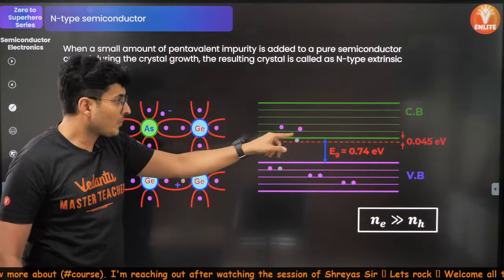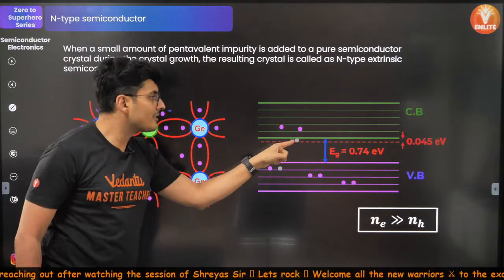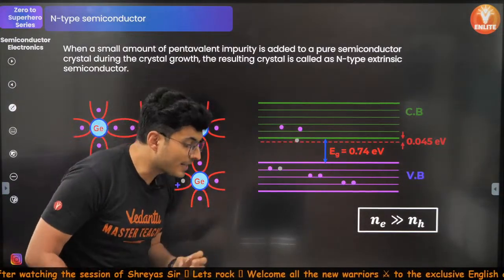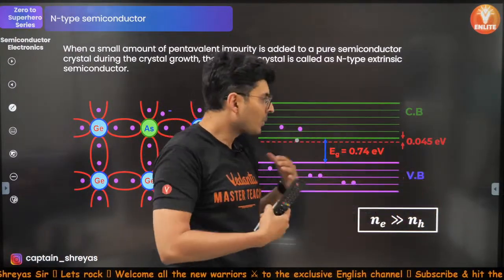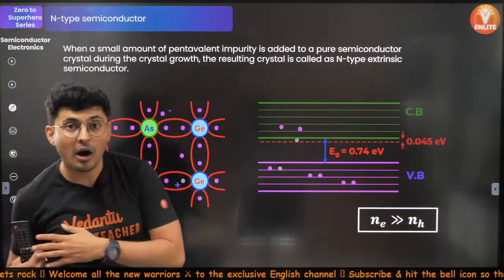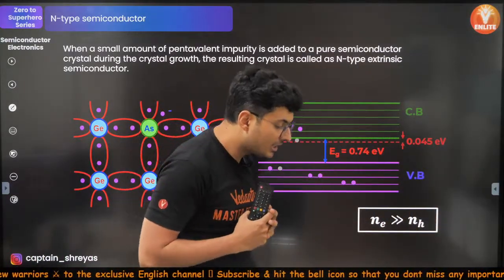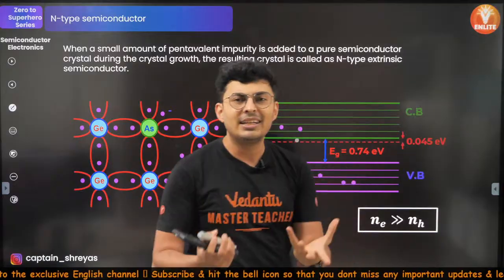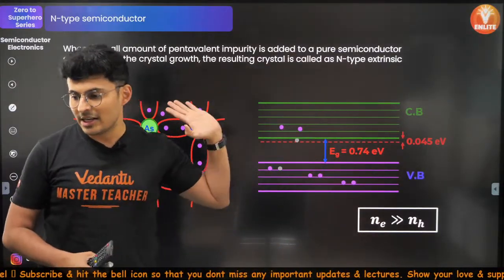Because of which these electrons, so that electron which is here is now here. Now you are creating one extra platform very close to where you have to jump. So earlier you had to jump from here to here. Now you created a new bunch of electrons. We just have to jump this much. So the conduction improves. I hope this is clear.